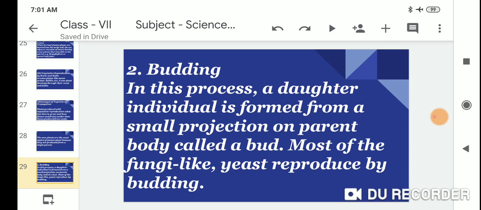Budding. In this process, a daughter individual is formed from a small projection on the parent's body called a bud. Most of the fungi like yeast reproduce by budding.